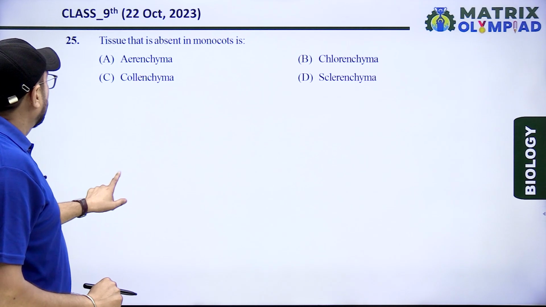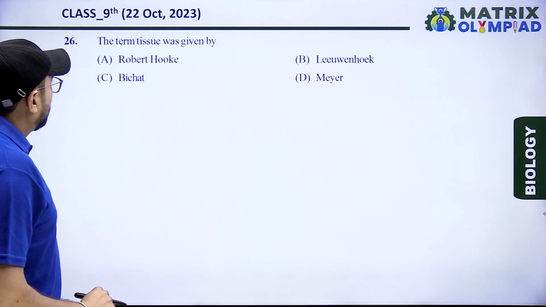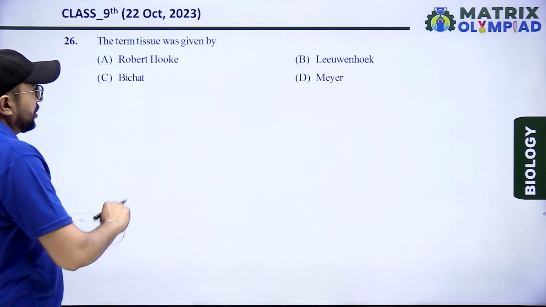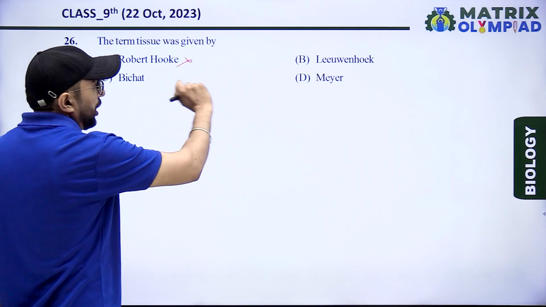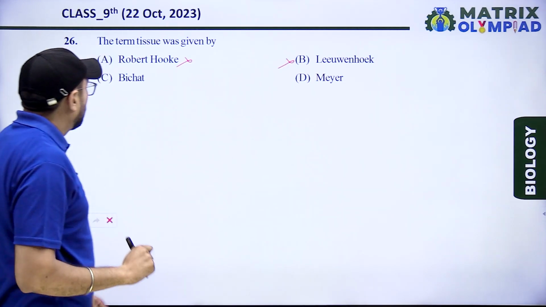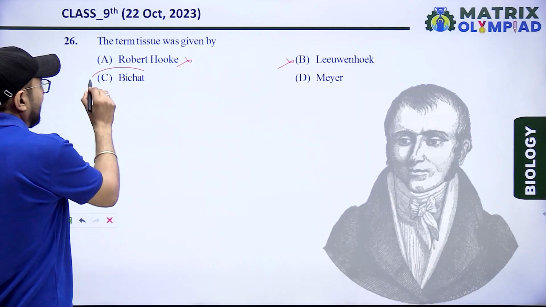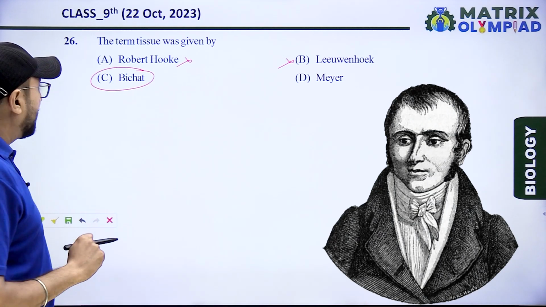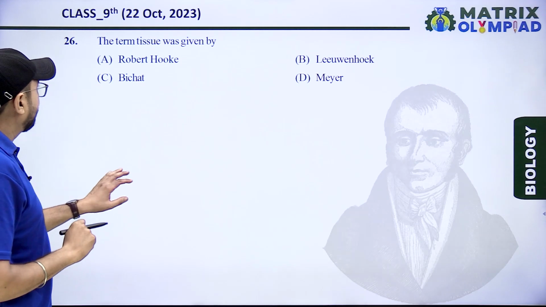Next, the term tissue was given by whom? Robert Hooke, that is wrong. Leeuwenhoek, related to the microscope, that is wrong. Bichat is the right option for tissue. The term tissue was given by Bichat.